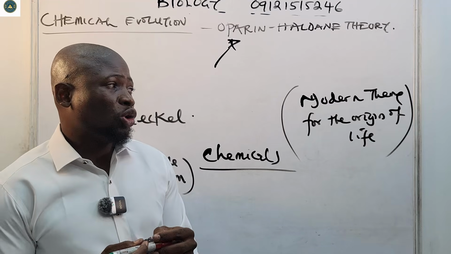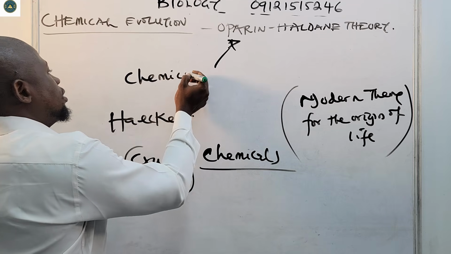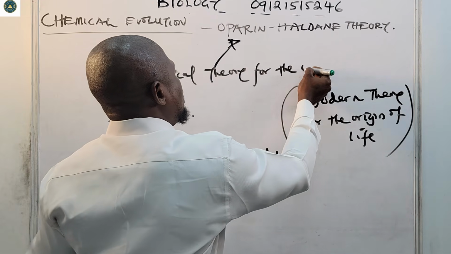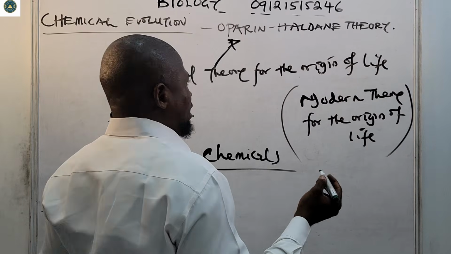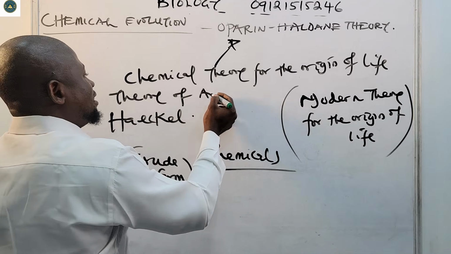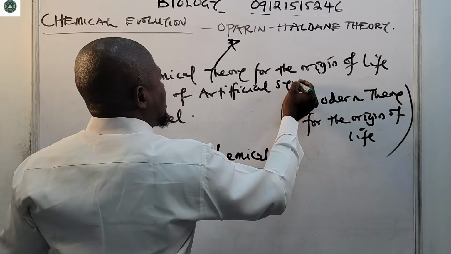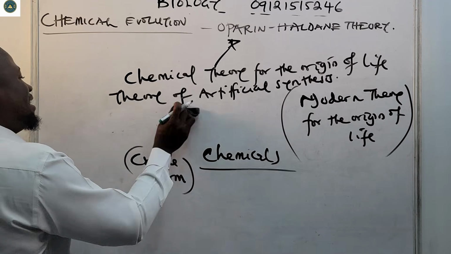That theory is also called the chemical theory for the origin of life. It is also called the theory of artificial synthesis, and the materialistic theory.